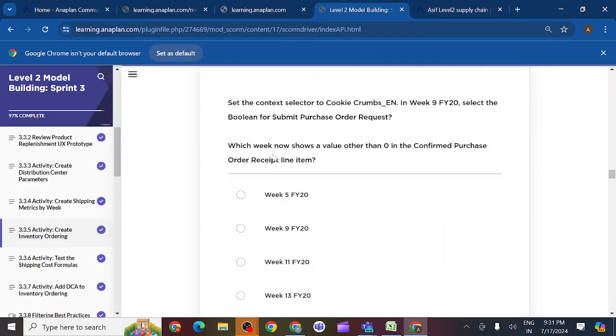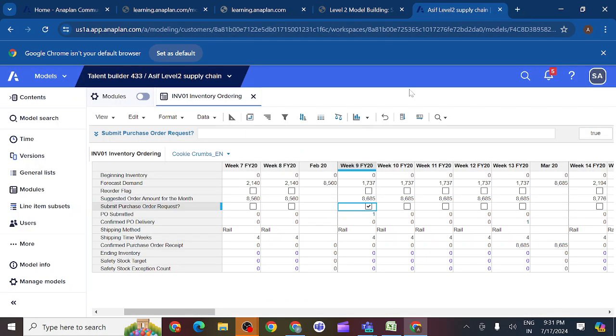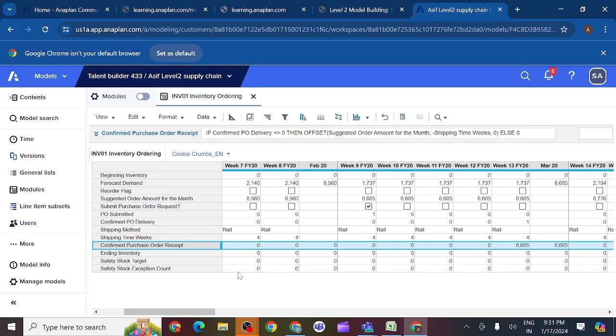Which week now shows a value other than 0 in the confirmed purchase order receipt line item? We should check 5, 9, 11, 13. Check the confirmed purchase order receipt, first of all week 5. Do we have non-zero?